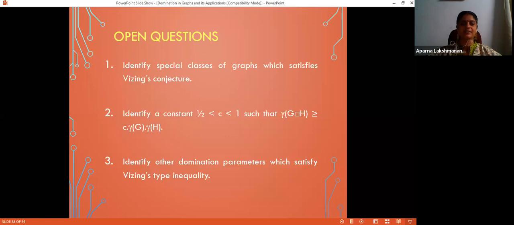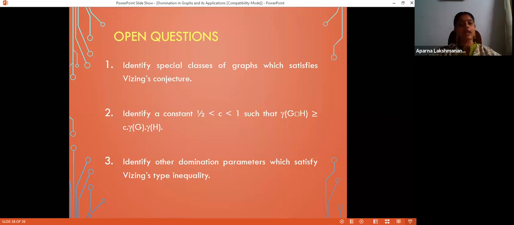So here are some questions which are related to Vizing's conjecture. Identify special classes of graphs which satisfy Vizing's conjecture. Many different classes are proved to satisfy Vizing's conjecture. Maybe in that direction we can settle the entire problem. Not sure, many are trying. If you find one more class which satisfies Vizing's conjecture other than those which exist in the literature, definitely you can publish a paper. That is an interesting problem.